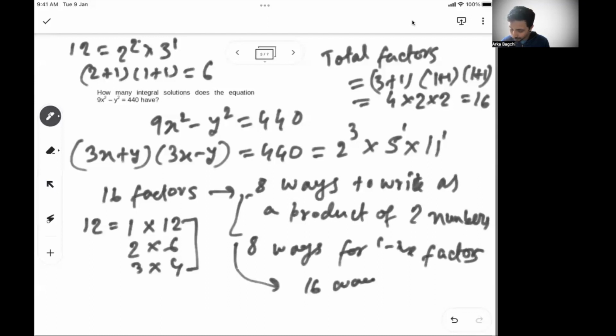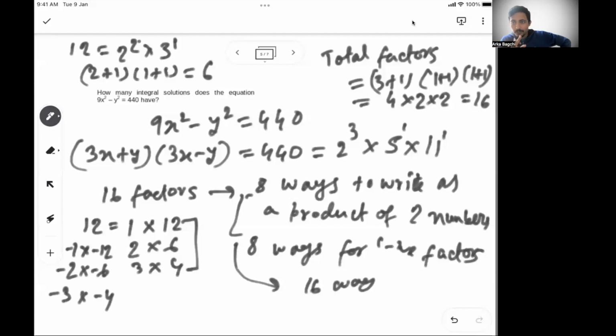So what I mean by this is, like you have written here, similarly minus 1 into minus 12 is also a factor pair. Minus 2 into minus 6 can also be written. Minus 3 into minus 4 can also be written. So there are total 6 ways, because you see 12 has 6 factors, right? So in that way, 3 ways we can write if we consider only positive factors. Similarly, 3 ways we can write if we consider negative factors.